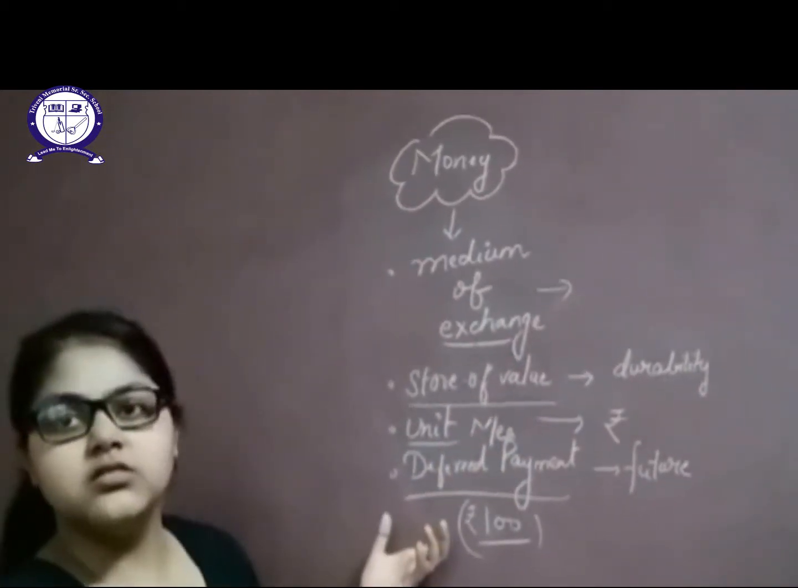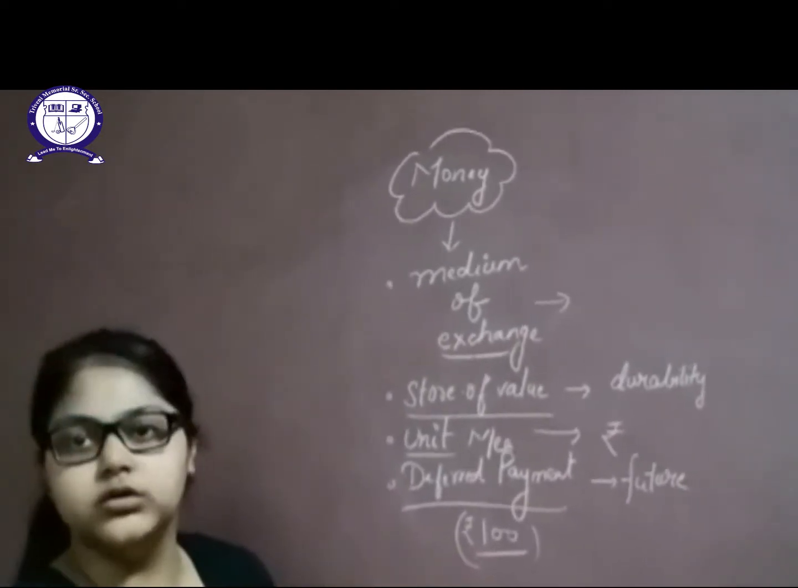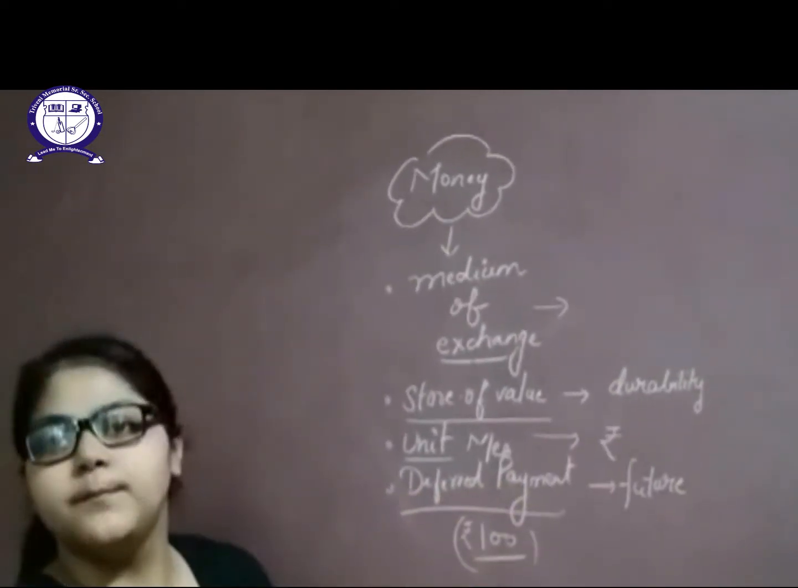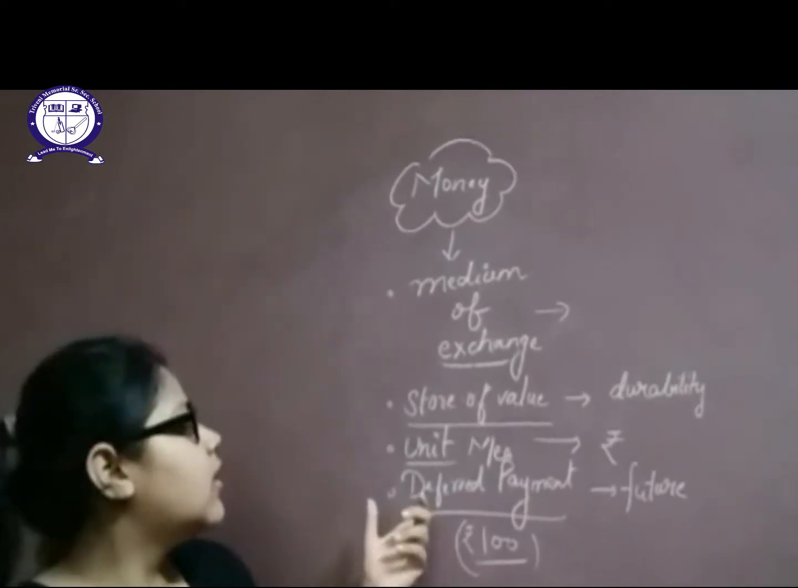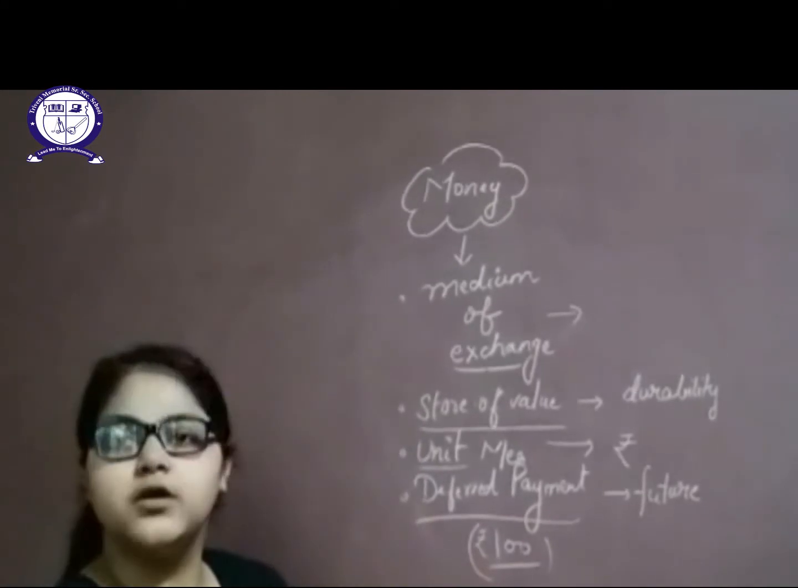Measure of unit means it can be denoted in a proper unit of account. It has a symbol, for example, rupees in India. Deferred payment. Deferred payment means we are using it as a future payment source.